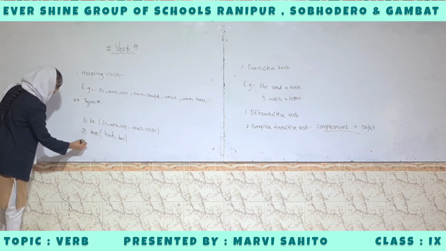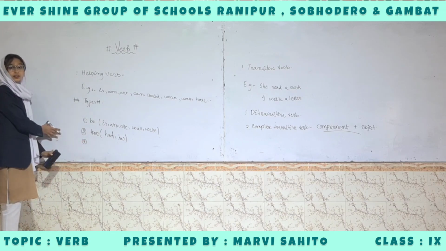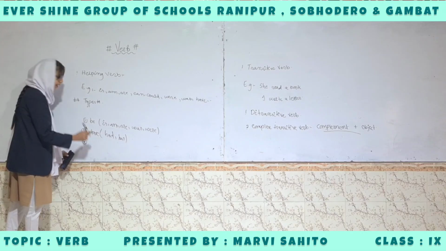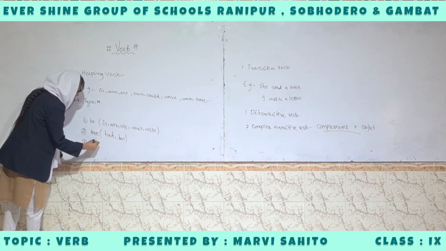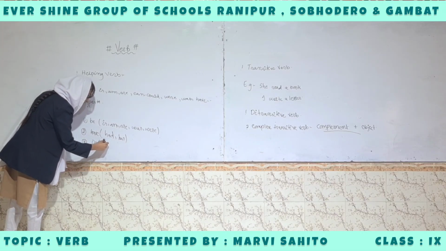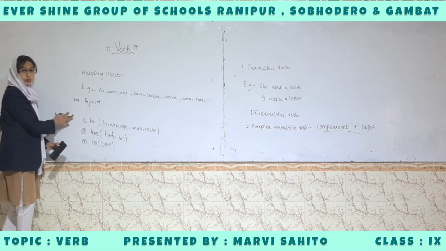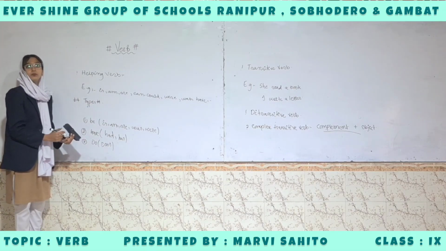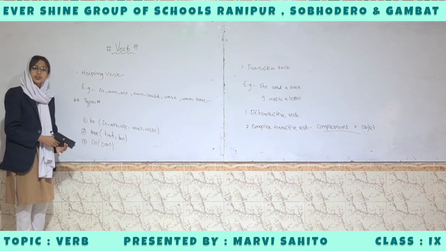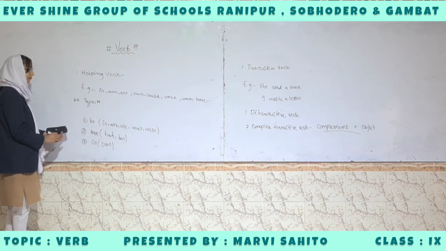And the third type of primary helping verb is do: do, does. These are also called primary verbs. These are used in tenses, for example, present tense, past tense, future tense, etc.